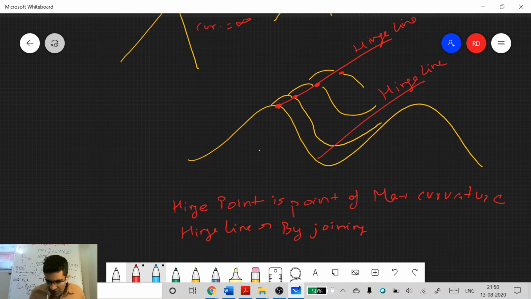So hinge line you will get by joining multiple hinge points on the same surface.